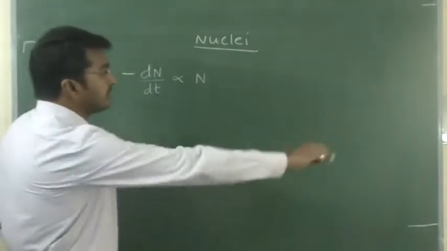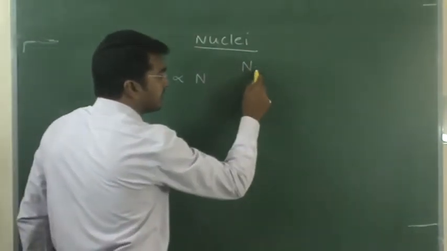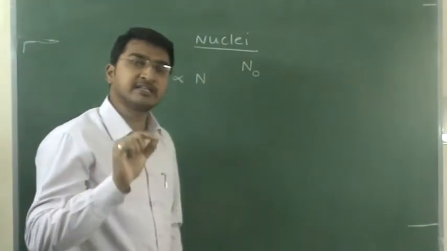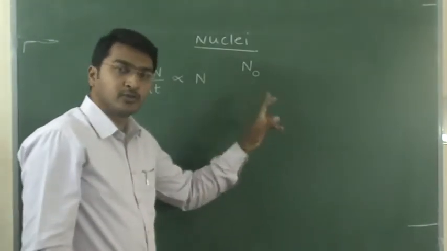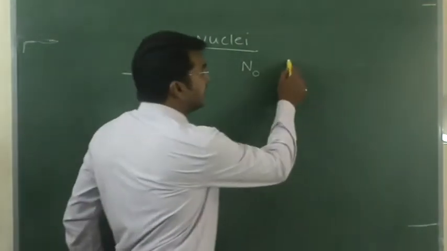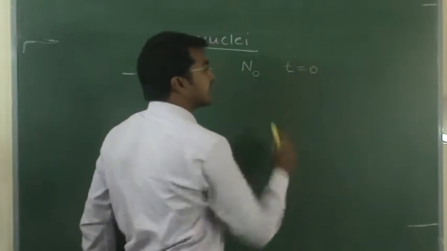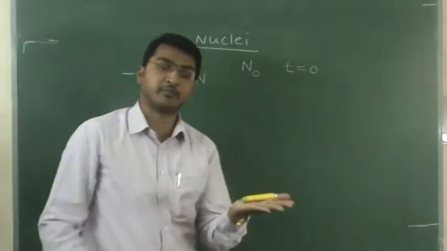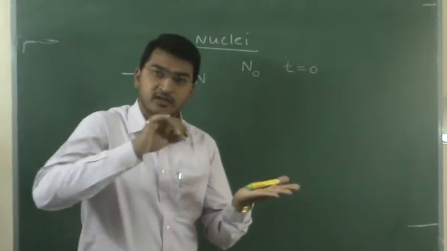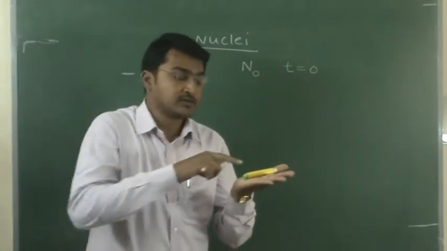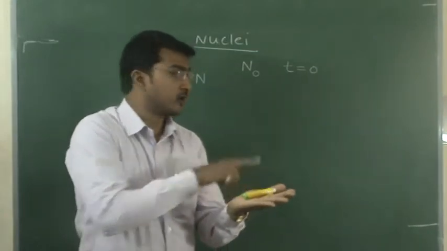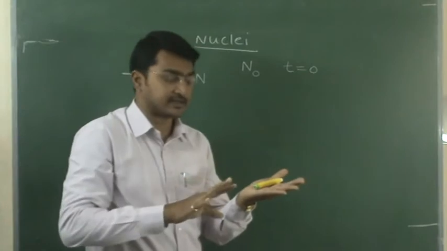You see here, I give this one. Here we are using two terms, n naught. What is n naught? Number of nucleus present at starting. Starting means what? At time t equals 0 seconds. For example, I am taking this substance now, at the present situation, so I'm counting the time from now. The number of nucleus present here is, for example, 1000. N naught is 1000 and t is equal to 0 seconds.